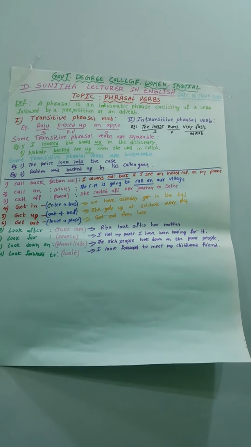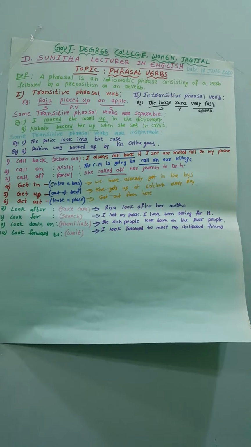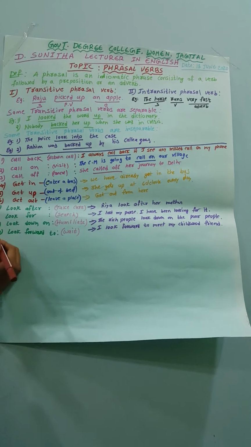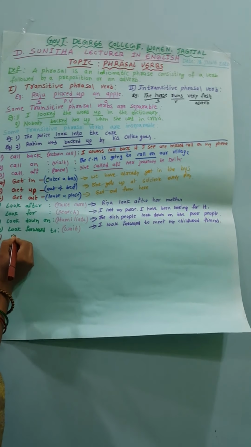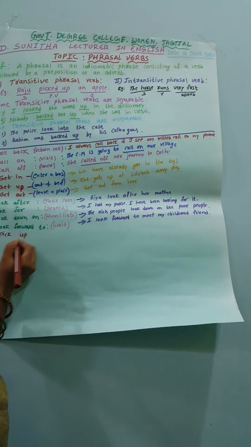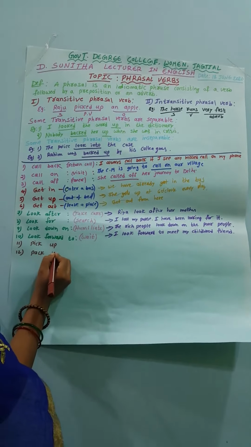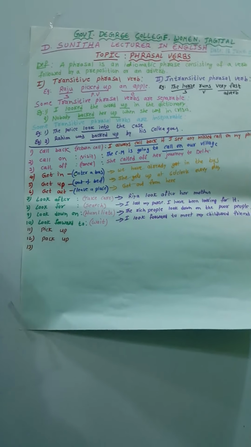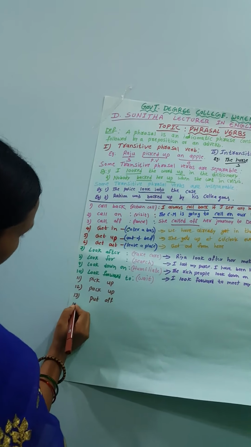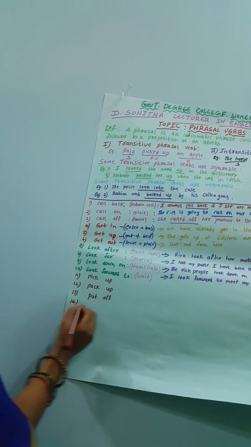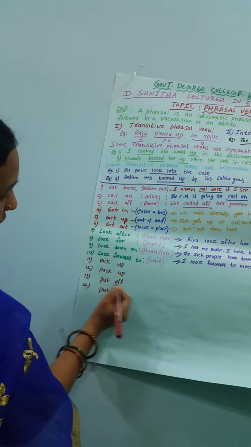And next are some more phrasal verbs. See some more examples related to phrasal verbs: pick up, pack up, put off, put on.